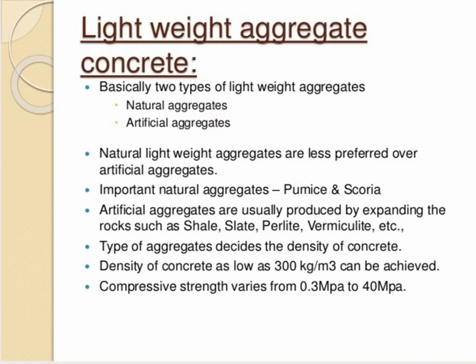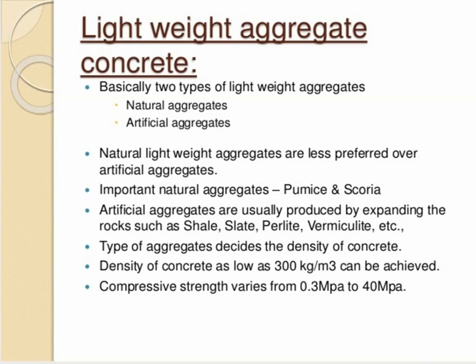Natural lightweight aggregates are less preferred or less used as compared to artificial aggregates, because in artificial aggregate they manufacture those aggregates as per the requirements. So that's why these artificial aggregates are more preferred. So important natural aggregates are pumice and scoria.